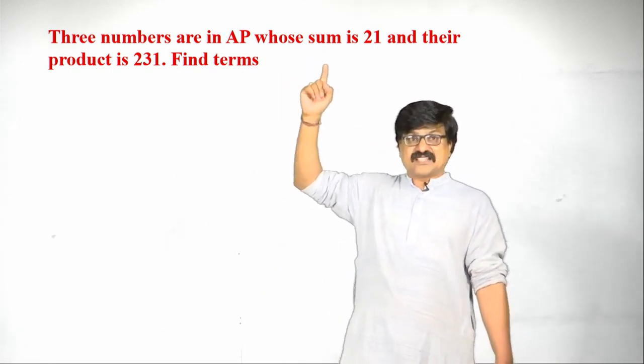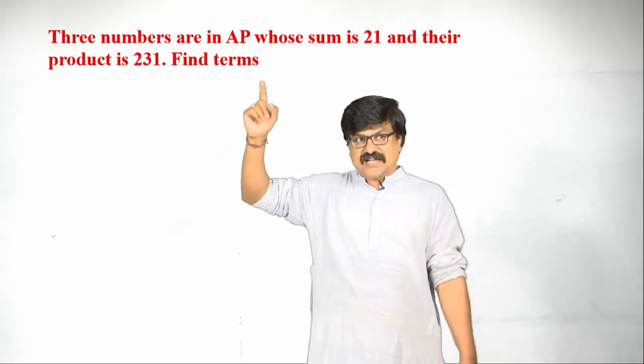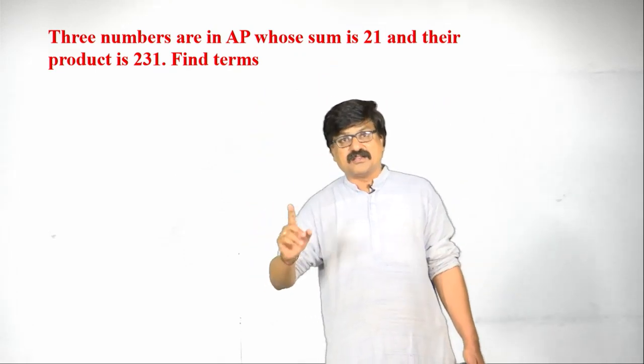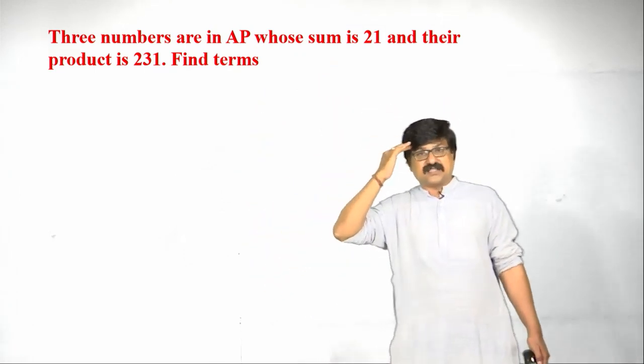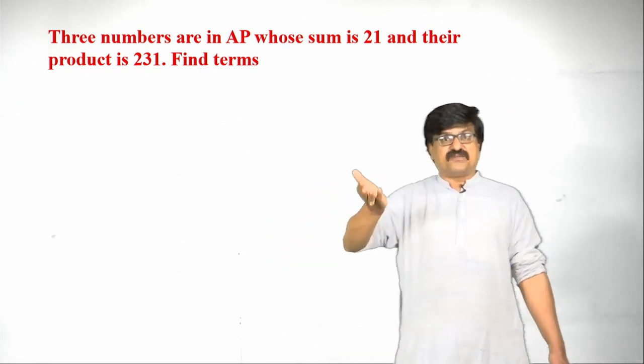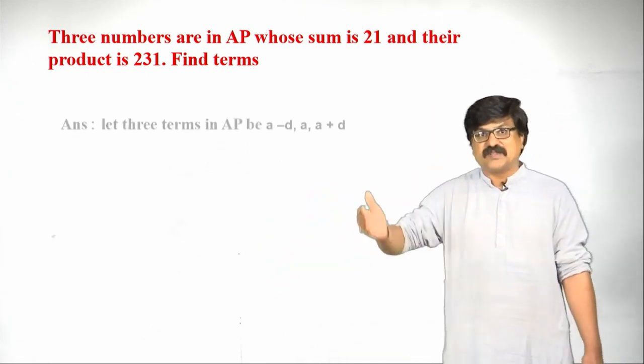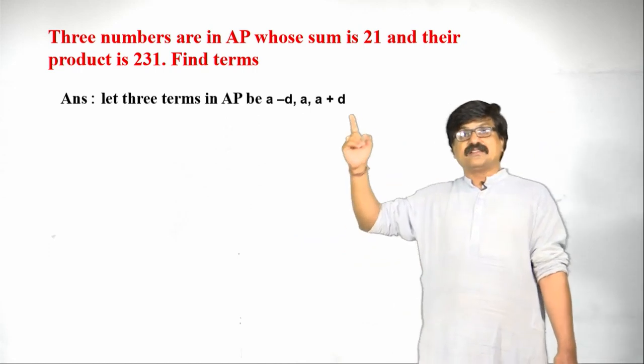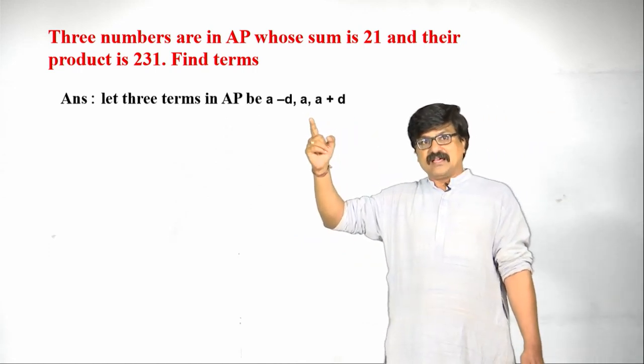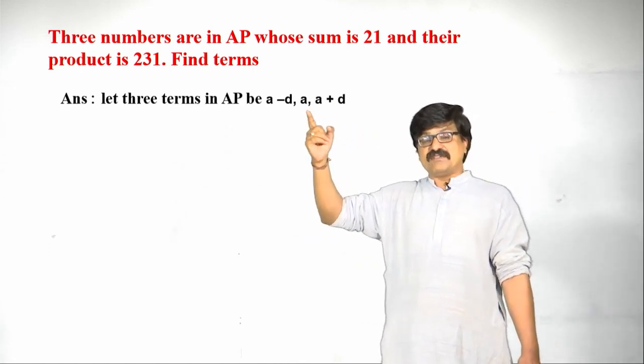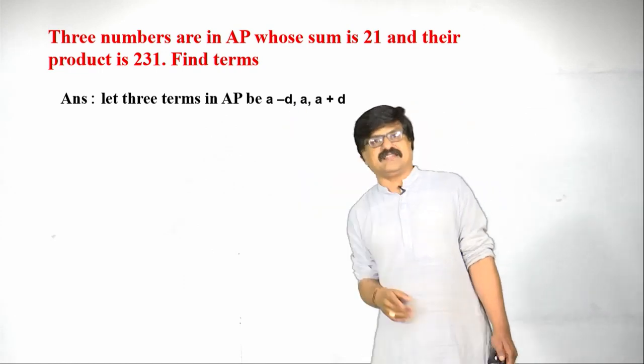While solving this kind of problem, we are just recalling the general form of AP, that is a, a plus d, a plus 2d. For three terms, see here, a plus d, the previous term of a is a minus d.